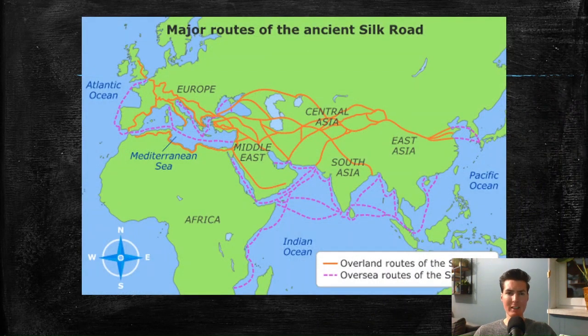Here you see a lovely picture of all the trade roads that were in some way connected. It was not like one big massive road with signs saying this way to China, this way to Rome, but there were established routes from point to point for how you could get to China. And as said, silk from China made its way to Rome.